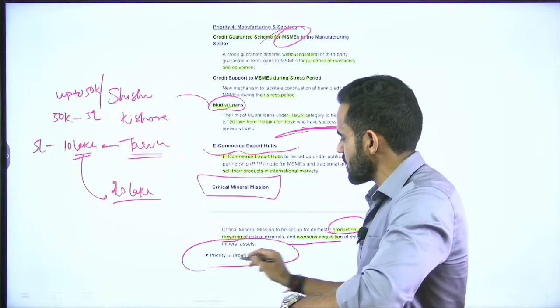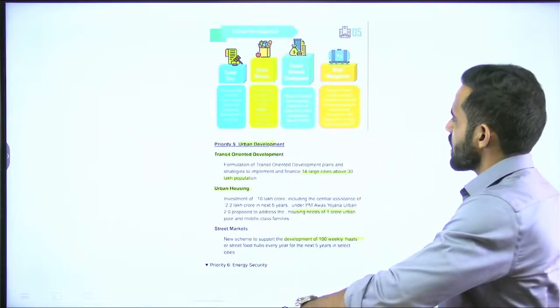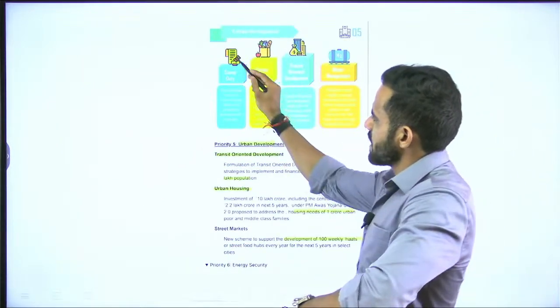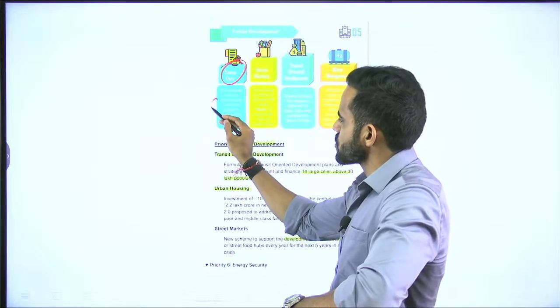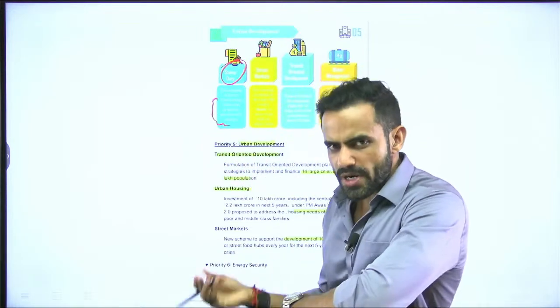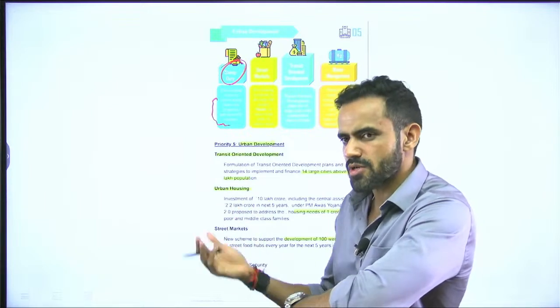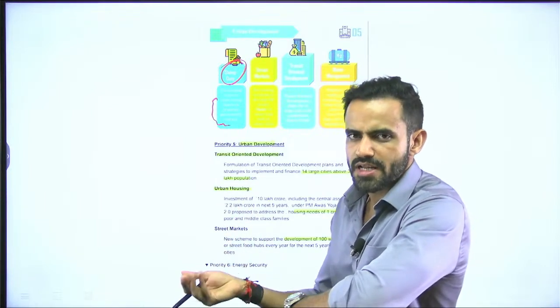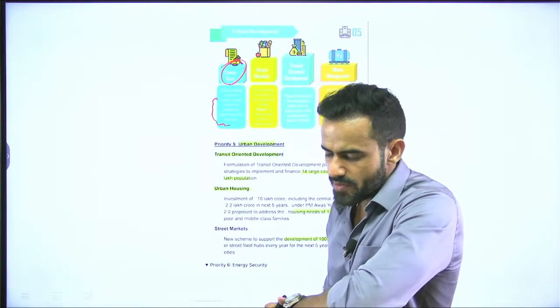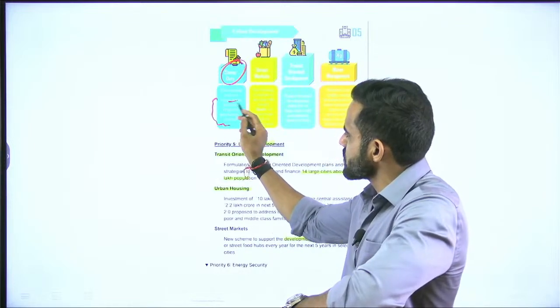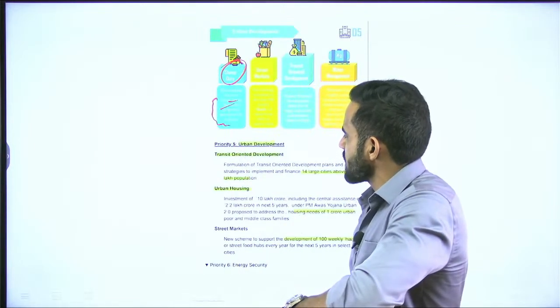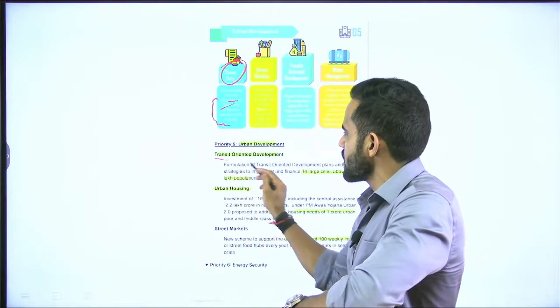Next pillar is urban development. In urban development, government is encouraging states to reduce the stamp duty on the properties which are purchased in the name of women, so that the property ownership is more and more transferred in the name of women. Apart from that, government is focusing on transit oriented development.